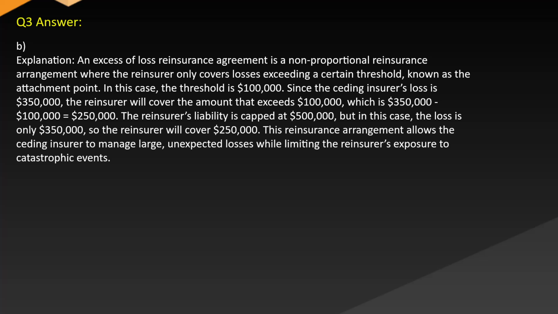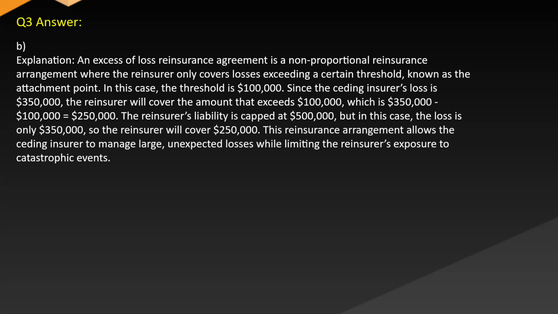Answer. B. Explanation. An excess of loss reinsurance agreement is a non-proportional reinsurance arrangement where the reinsurer only covers losses exceeding a certain threshold known as the attachment point. In this case, the threshold is $100,000. Since the ceding insurer's loss is $350,000, the reinsurer will cover the amount that exceeds $100,000, which is $350,000 minus $100,000, equals $250,000.